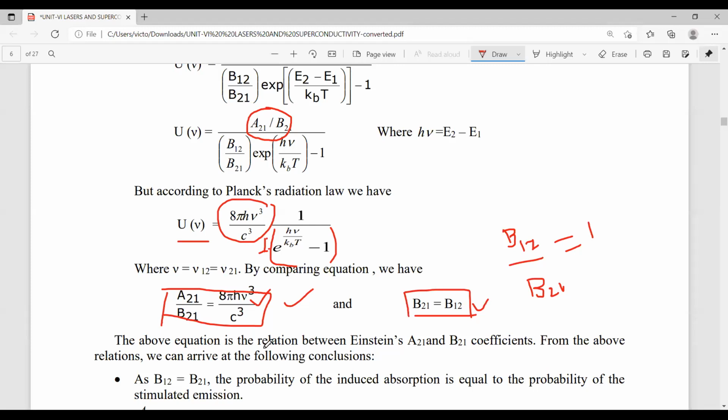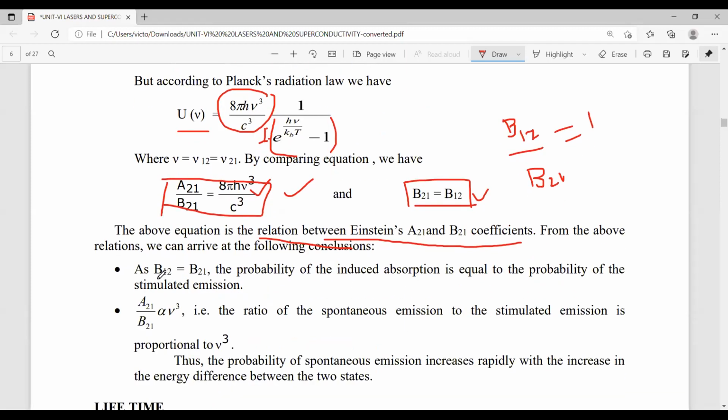These above equations are nothing but relations between Einstein coefficients. We observe that B12 is equal to B21.